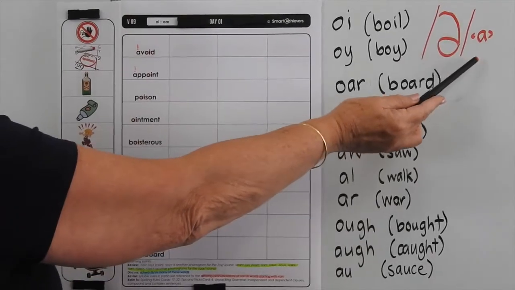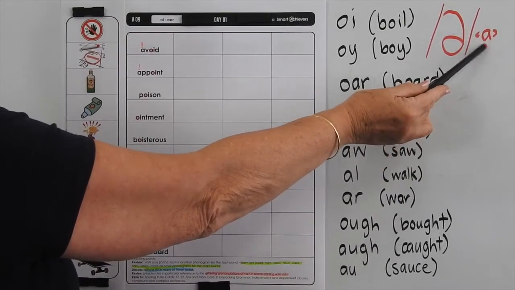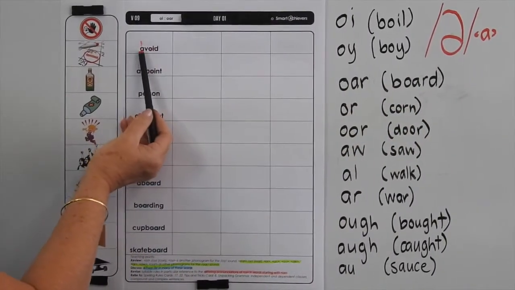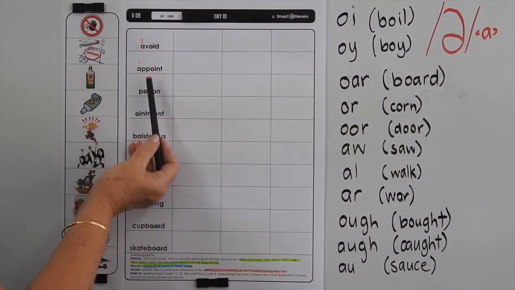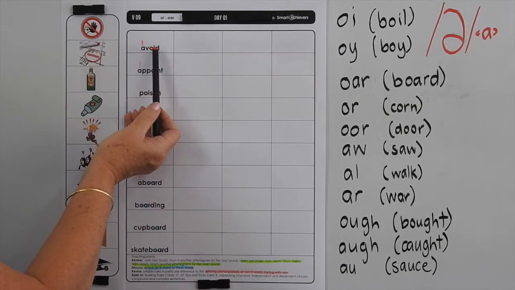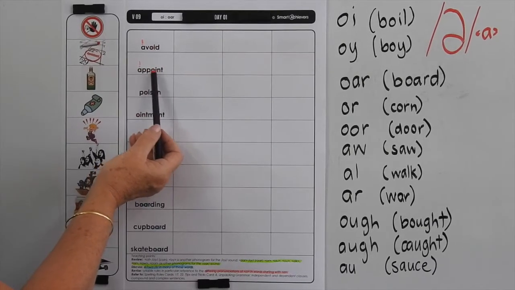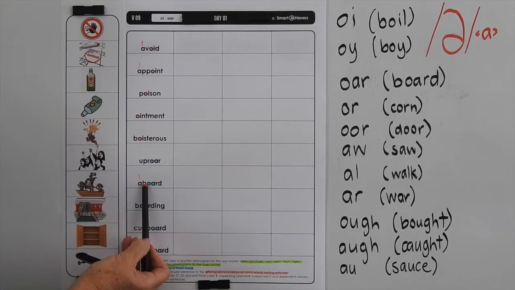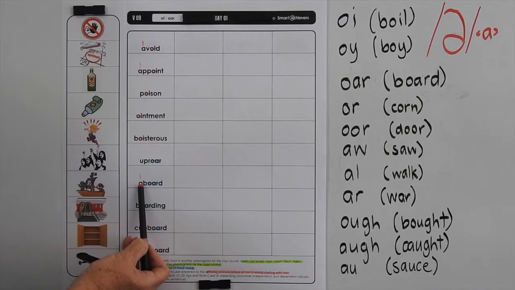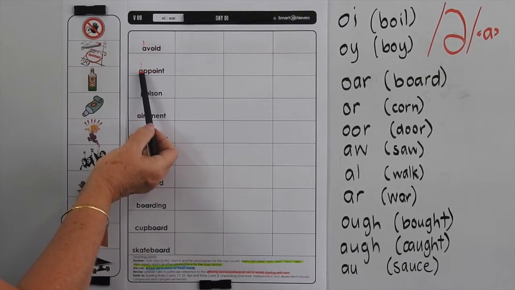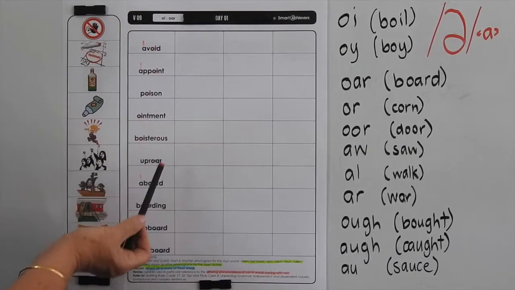Now the other thing we've got in this list is that if a word starts with the letter A, it may be given the schwa sound. So we've got avoid, appoint and upboard. We're not really pronouncing that A as avoid, a point or up at point or a board. So we know if there's only one consonant after the A, it should be given a long sound, A. But if there are two consonants after the A, this should be given a short at sound. But really, we're giving them all a schwa sound.